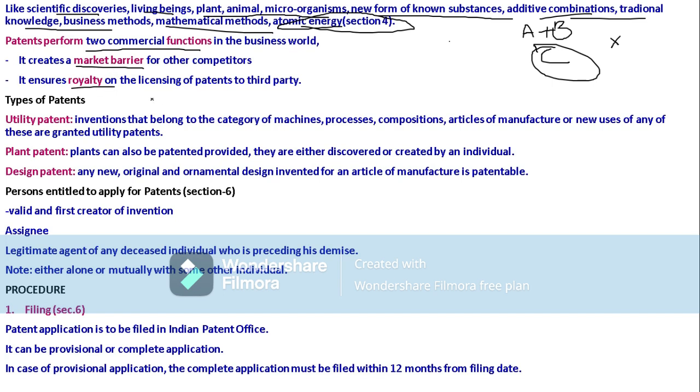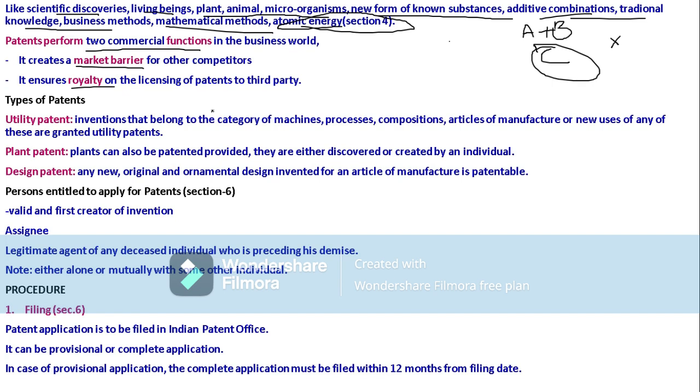Royalty is nothing but the benefit that we get from the other party by giving permission to that party to use our invention. That means, in the form of licensing, we are giving a license to a third party to use our invention.